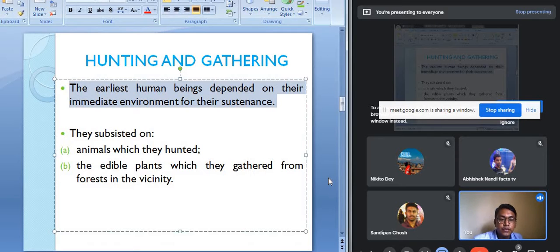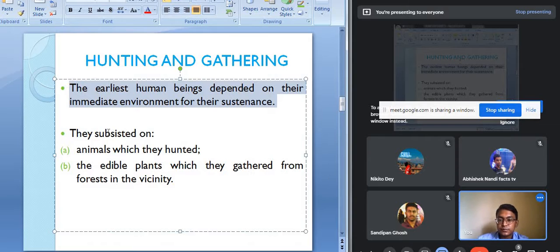So the people needed to earn their livelihood, they needed food to live actually. So how did they live? They used to depend on their surrounding environment for their livelihood. Like they used to gather the fruits, they used to kill the animals and then they used to eat it. This way they used to survive their life.